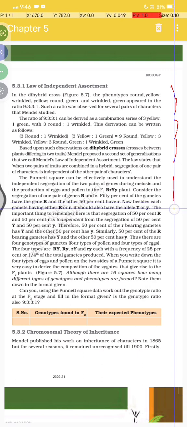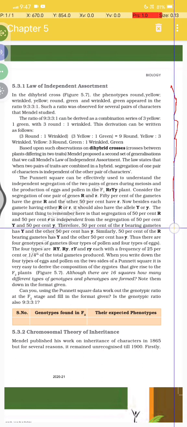Besides each gamete having either capital R or small r, it should also have the allele capital Y or small y. The important thing to remember here is that the segregation of 50% capital R and 50% small r is independent of the other segregation of 50% capital Y and 50% small y.